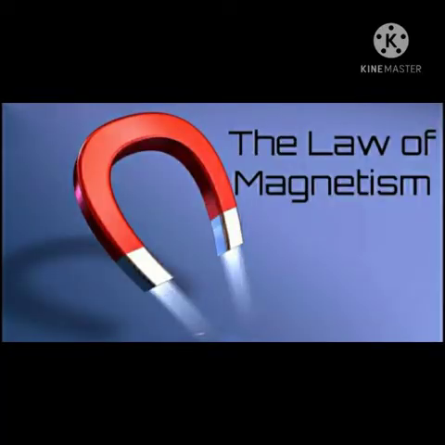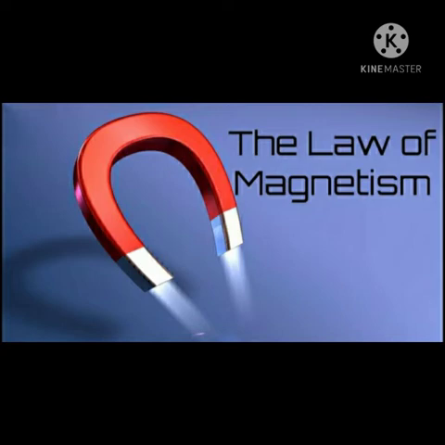Law of magnetism. Every magnet, whether large or small, has exactly two poles. Each pole is either north seeking or south seeking. The law of magnetism states that like poles repel each other and unlike poles attract each other.